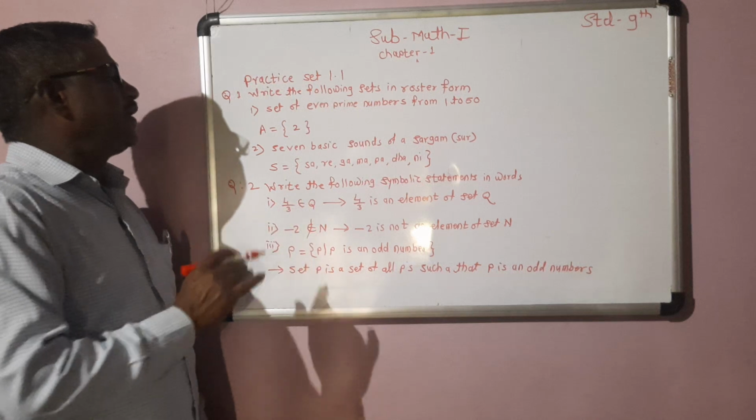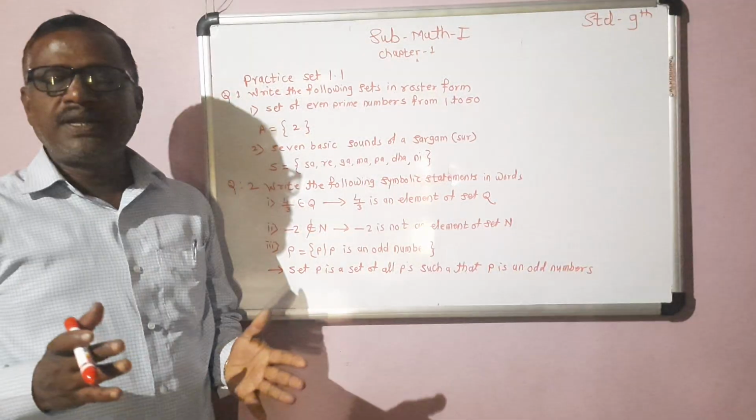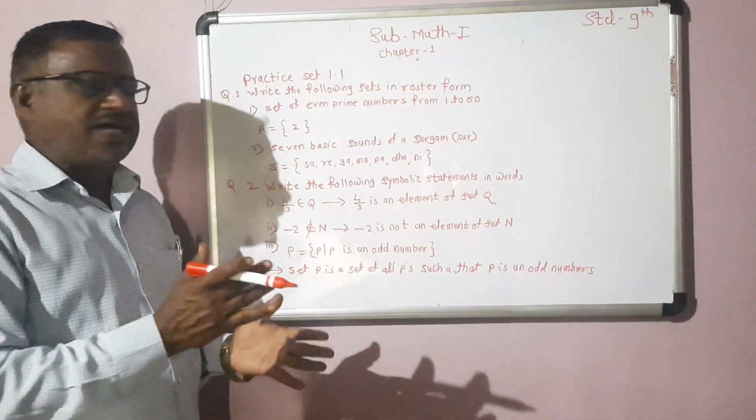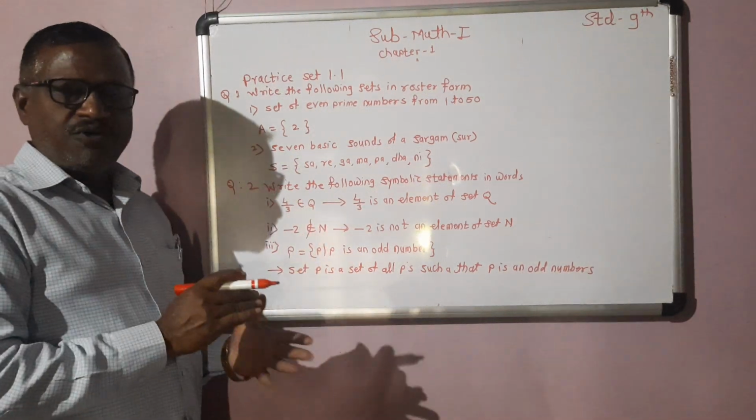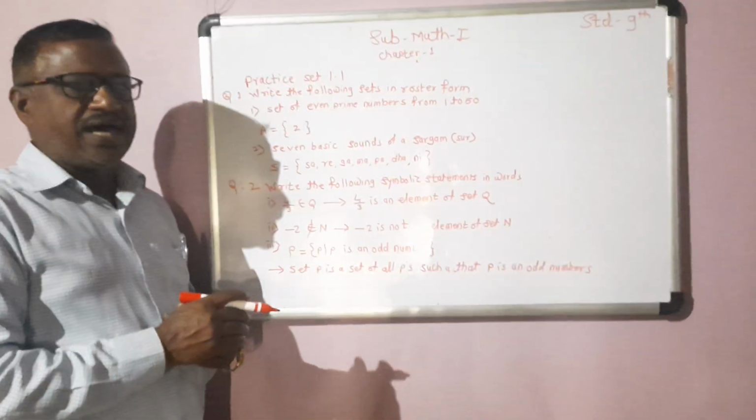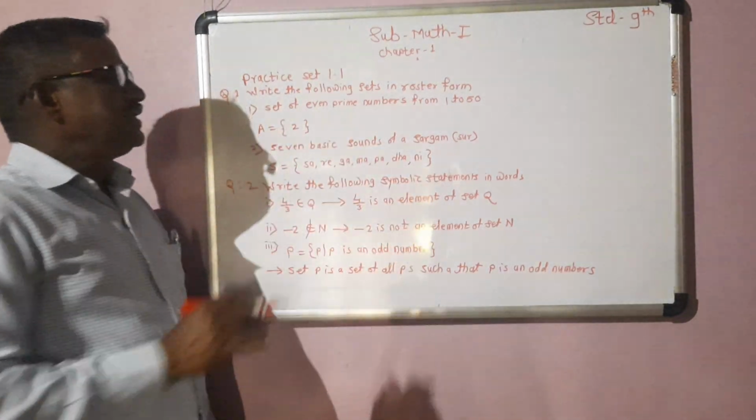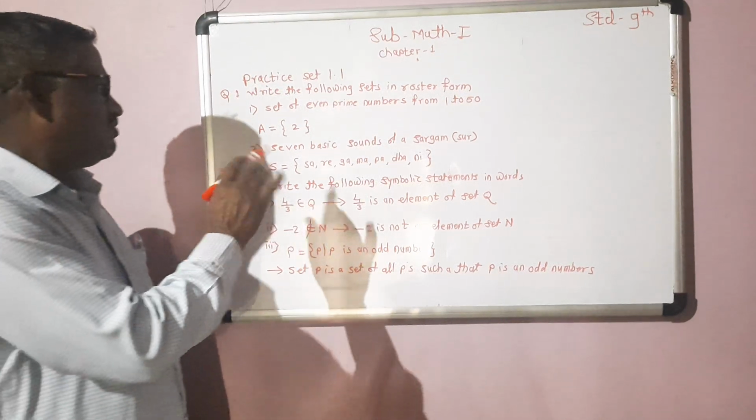Second example: the 7 basic sounds of a sargam. Sargam means सूर. सुरांचे 7 जे सूर आहेत त्यांची नावं. Therefore, S = {sa, re, ga, ma, pa, dha, ni}. These are the 7 sargam or sur in the words.